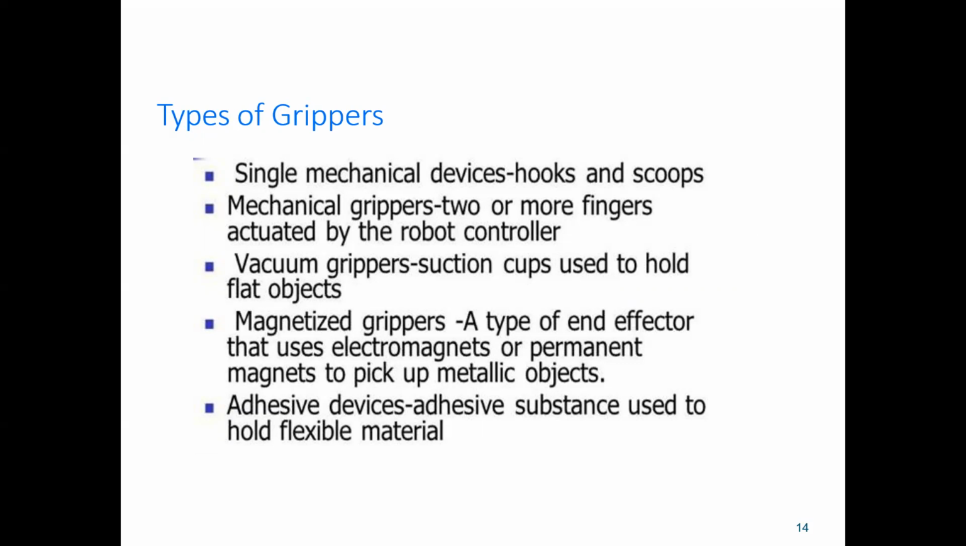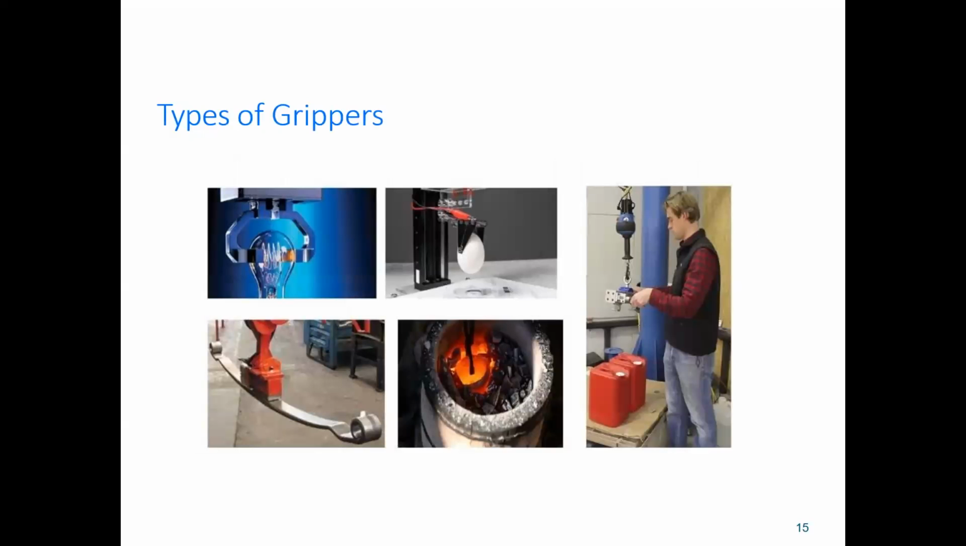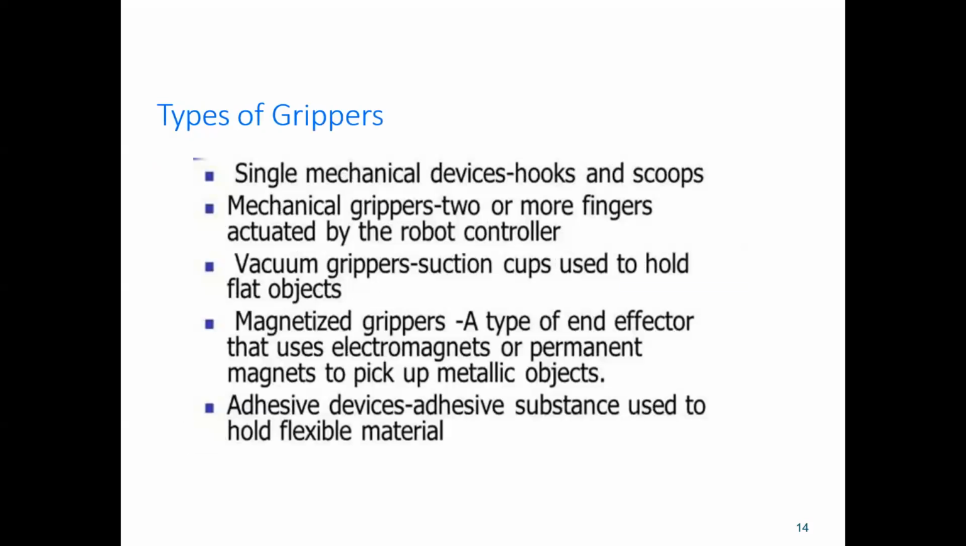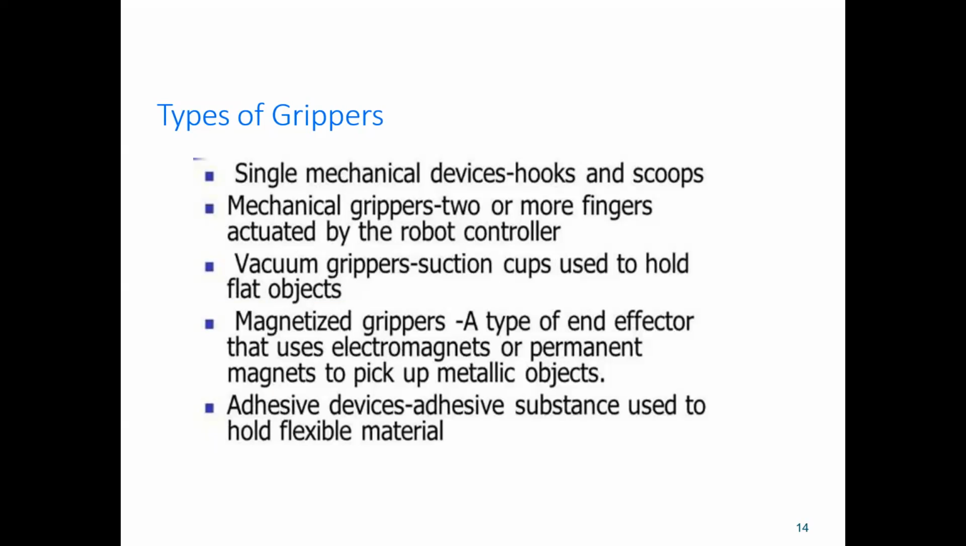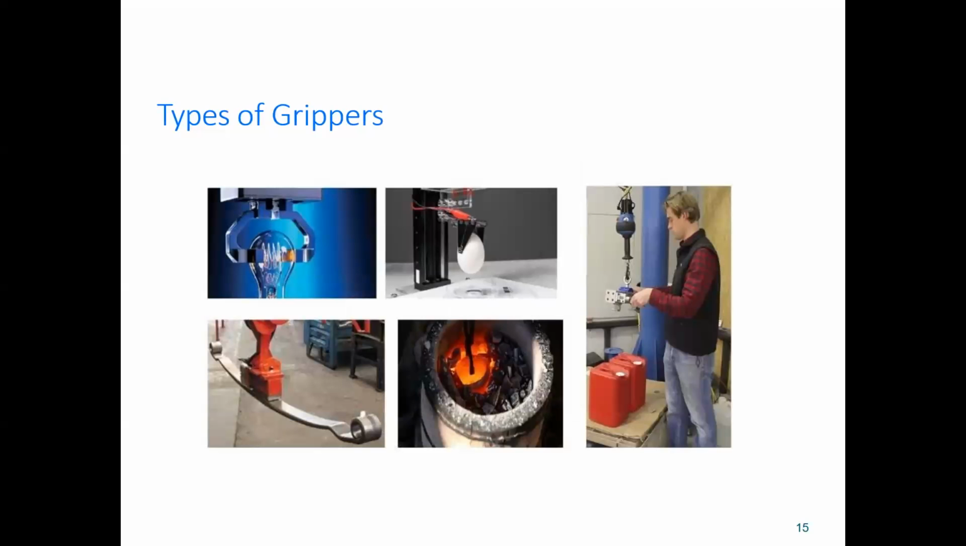Types of grippers. These are the types of grippers. First one, mechanical device, hooks and scoops. Mechanical grippers have two or more fingers actuated by the robot controller. Vacuum grippers use suction cups to hold flat objects. Magnetized grippers are a type of end effector that use an electromagnet or permanent magnet to pick up metallic objects. Adhesive device, an adhesive substance used to hold flexible material.